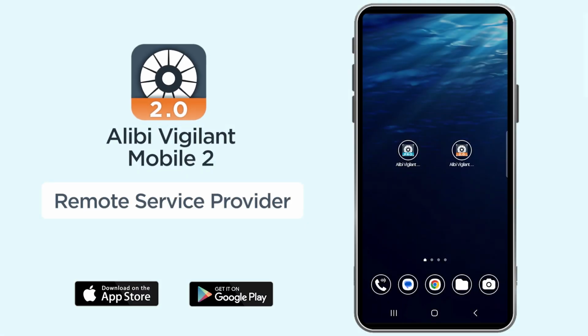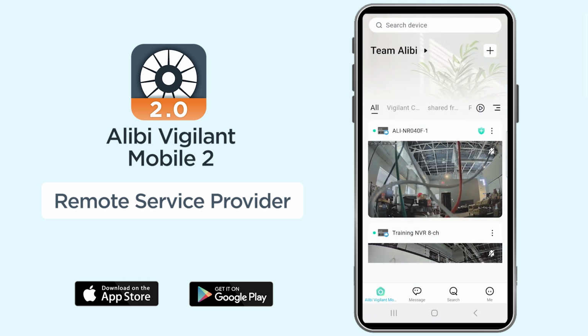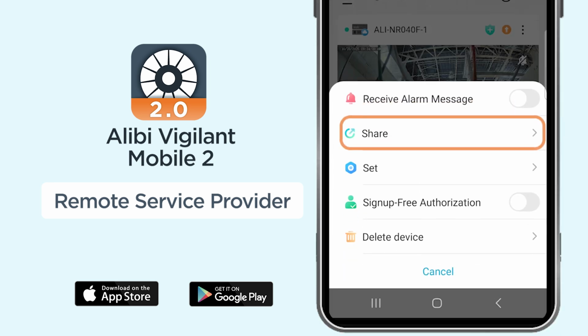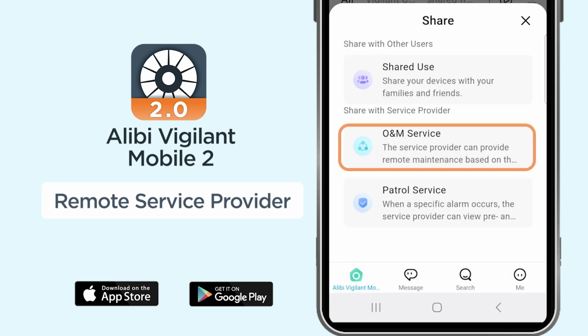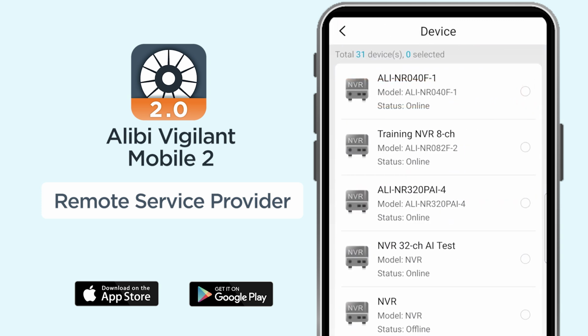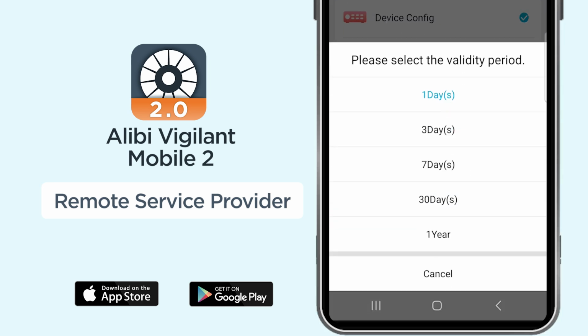Method 1. Binding during device sharing. For this method, the dealer begins by opening the Alibi Vigilant Mobile 2.0 app. Select the device you would like to share, tap the 3 dots, and choose Share. Next, select O&M Service. Choose the end user's username, select the device you want to share, and set a valid period, anywhere from 1 day up to 1 year.